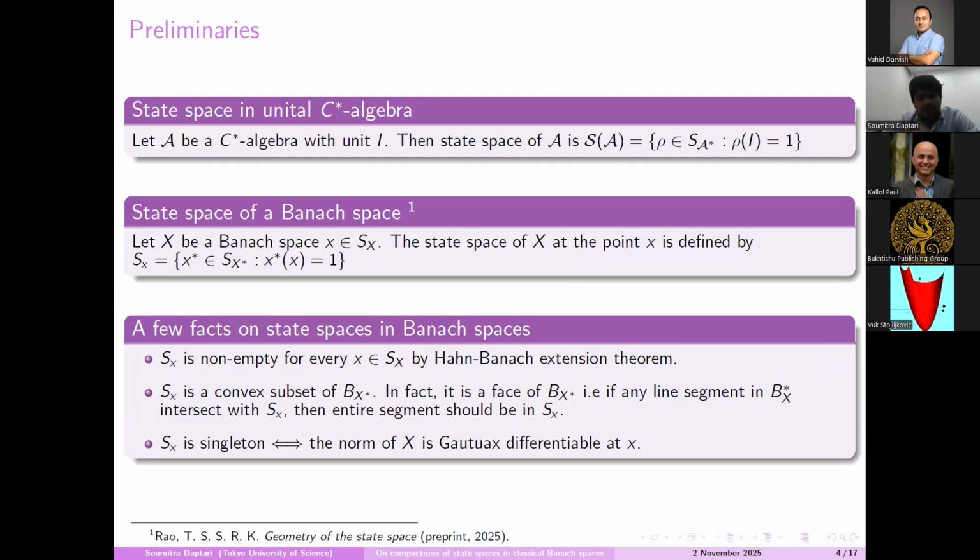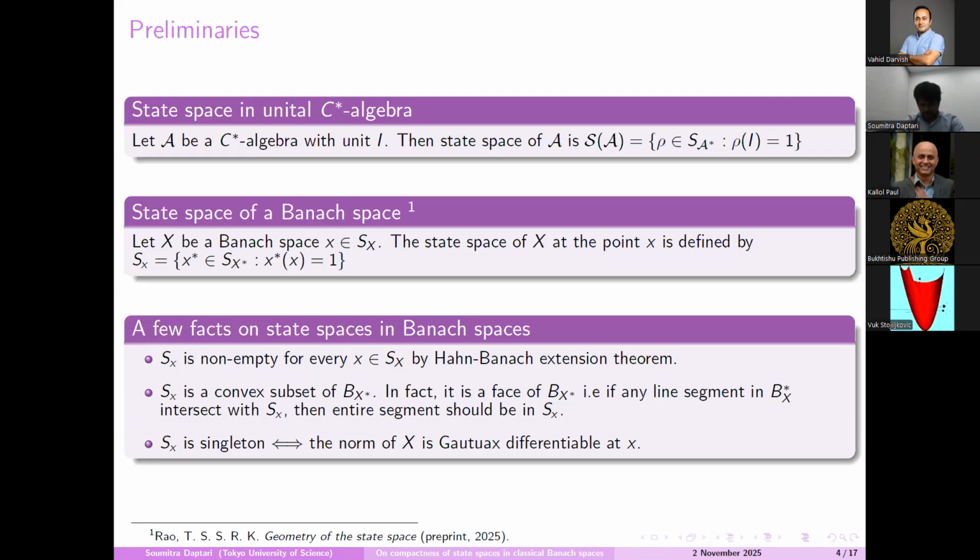Now people can ask whether this set is non-empty or not. Yes, it is non-empty by the Hahn-Banach extension theorem, and this set is also convex. In fact, it is a face of B_X star. That means if any line segment in B_X star intersects with S_x, then the entire line segment should be in this S_x.